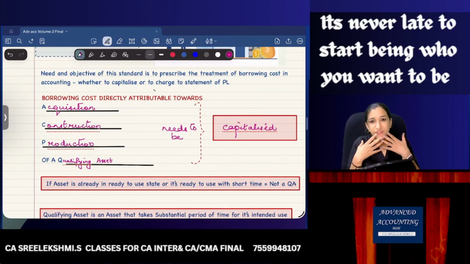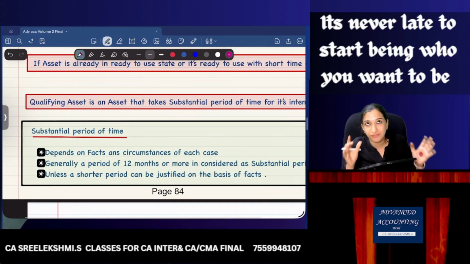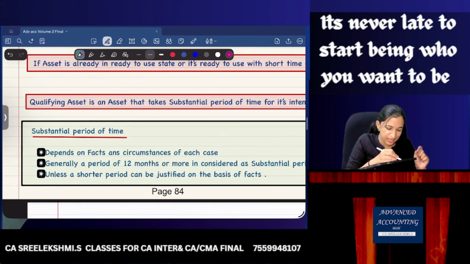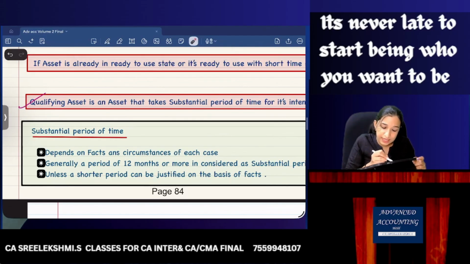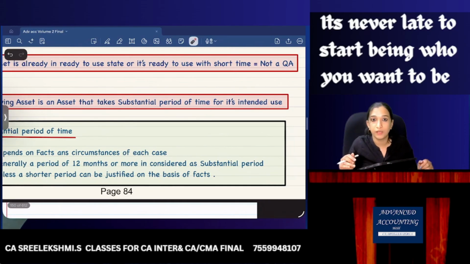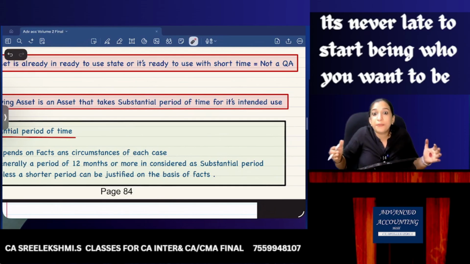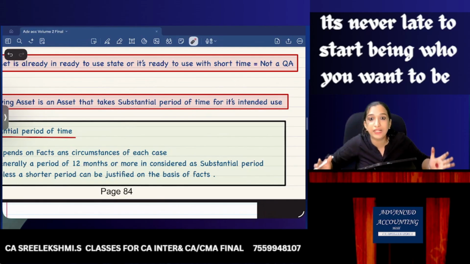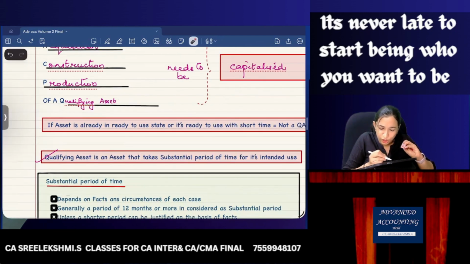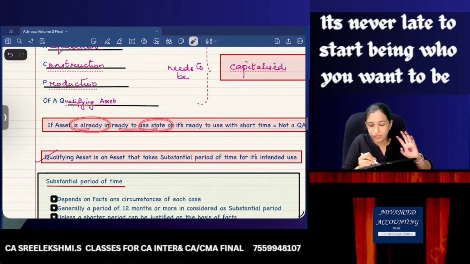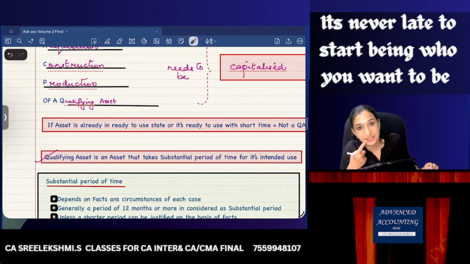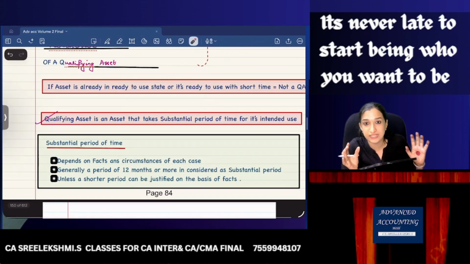And you are like, what is a qualifying asset? I don't know. I have not heard of qualifying asset. Yeah. Before we discuss an example, just have a look. Qualifying asset is an asset that takes substantial period of time for its intended use. That asset which you are acquiring, which you are constructing or you are producing will take some time. How much time? Substantial time for its intended use. Which means asset which is already in ready to use state or ready to use within short time is not a qualifying asset. Okay. So I need to understand with some examples.